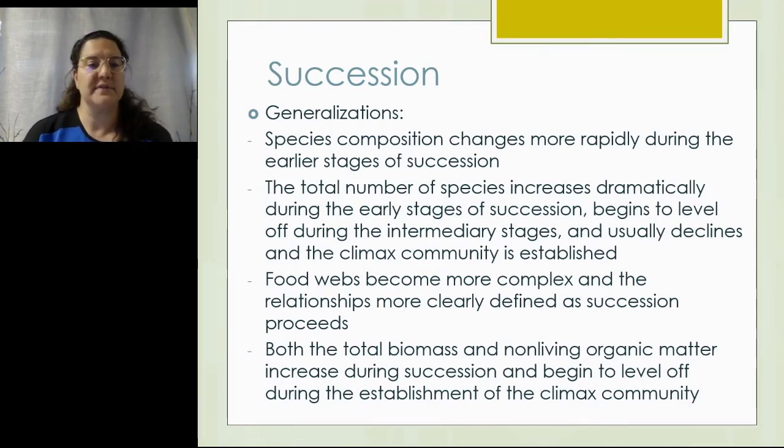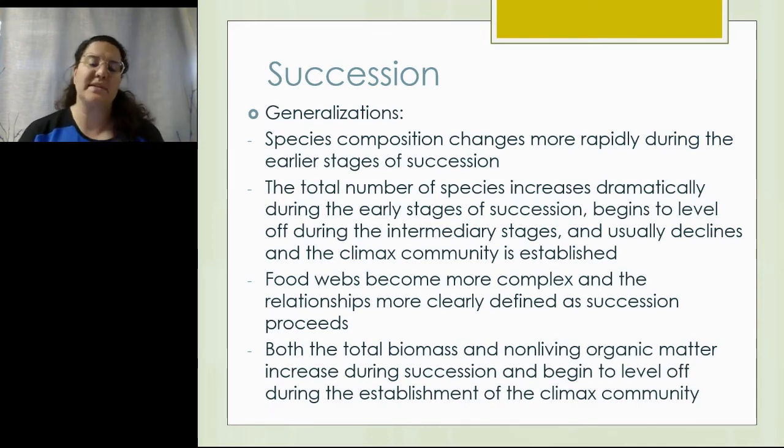So in the process of succession, the species competition will change more rapidly during the earlier stages of succession. So we'll move to those grasses, to those annual plants, to those shrubs within a couple years, where we move from the shade intolerant plants to the shade tolerant plants over more like several decades, and then the climax community can last for centuries. And the total number of species is going to increase dramatically during the early stages and then begin to level off during the intermediate stages and decline when the climax community is established.